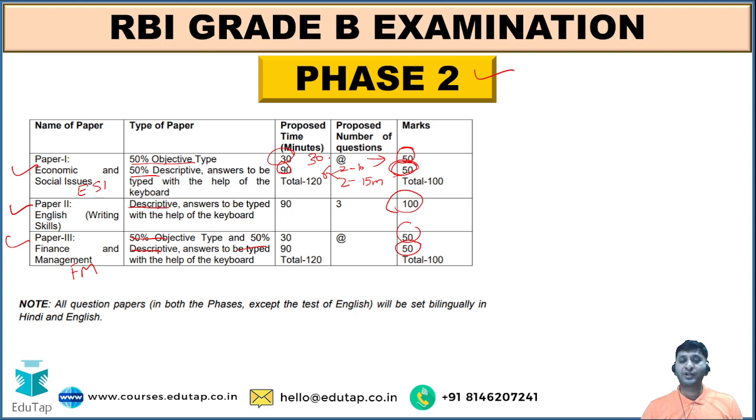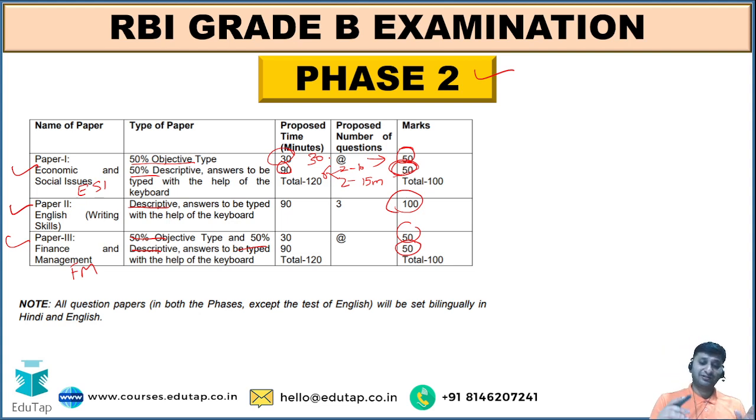So paper 1 and paper 3 have the same pattern: 50 marks of objective paper, 50 marks of descriptive paper. In the objective paper you will get 30 questions worth 50 marks, and in the descriptive paper you will get 6 questions. Out of that you will have to do 4 questions. Out of those 4, 2 will be 10 markers and 2 will be 15 markers. In paper 2, only a 100 marks descriptive paper will come. You will be given an essay, a précis and a comprehension. These 3 questions you would have to attempt in 90 minutes, worth 100 marks.